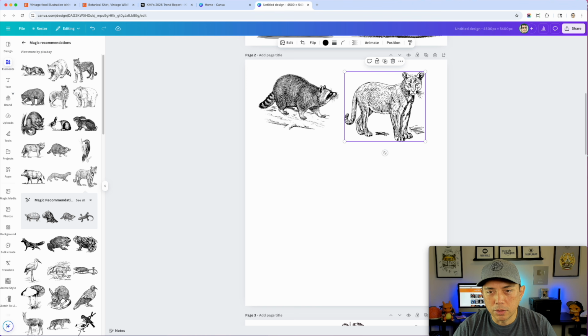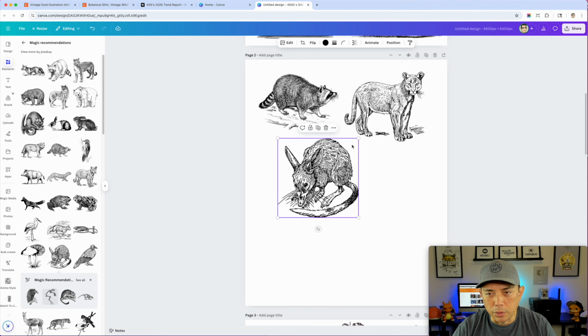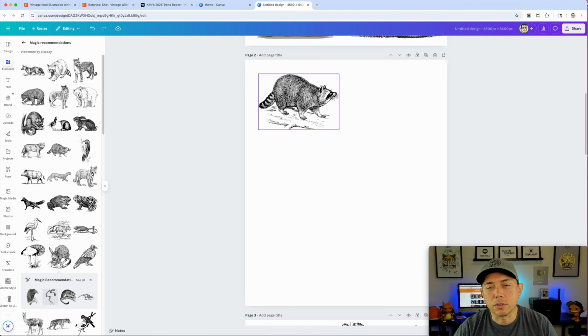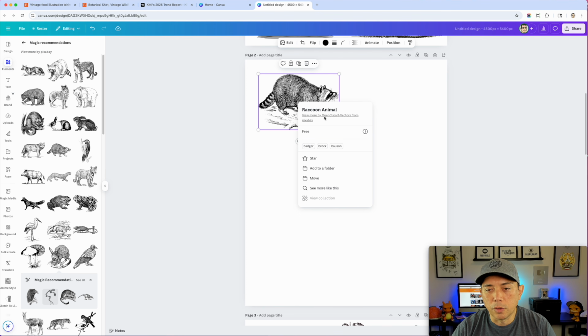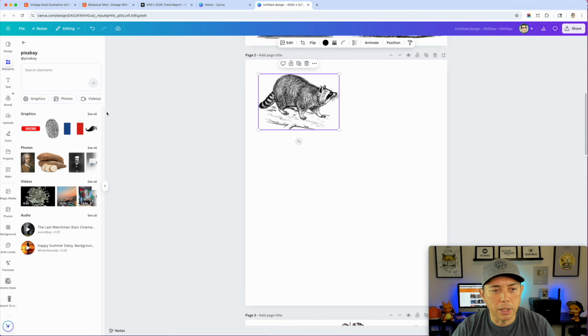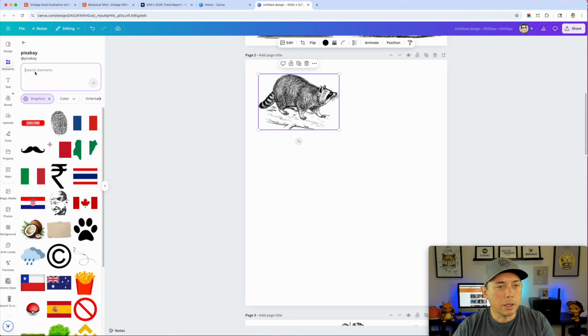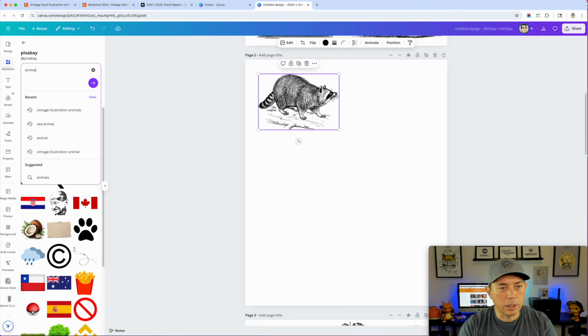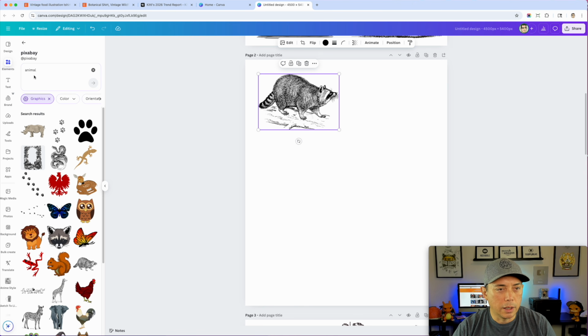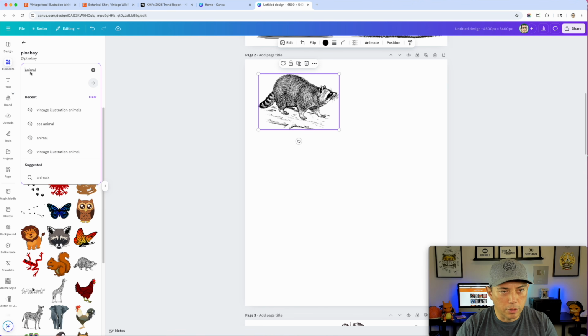Now, these two don't look exactly the same style. Neither does, let's see, this one, right? They're all kind of a different style. We want it in the same style. So one hack that I do is I right click, I go to info, and I go to this raccoon animal made by this person, or Pixabay, see all, and then I do animal again, like that. And oh, maybe I do illustration.